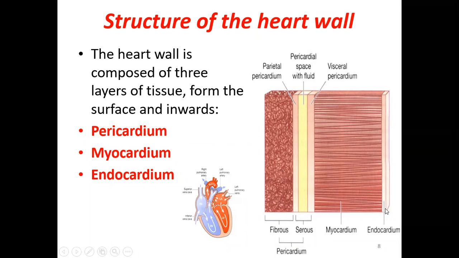Then we have the endocardium. From inside, we have a thin layer of cells that is called the endocardium. From inside, the whole cavity is smooth because of the endocardium.